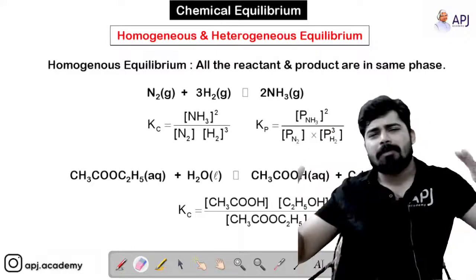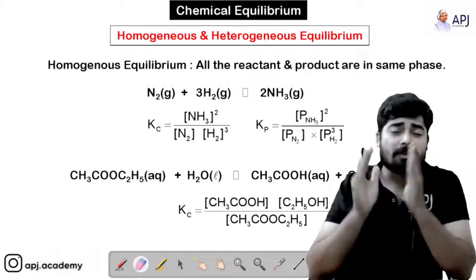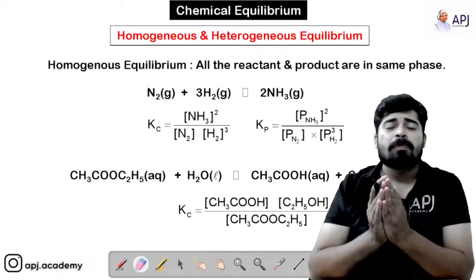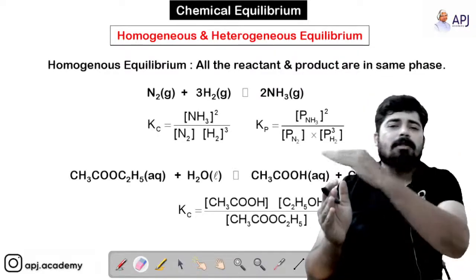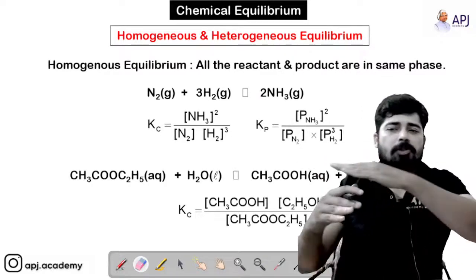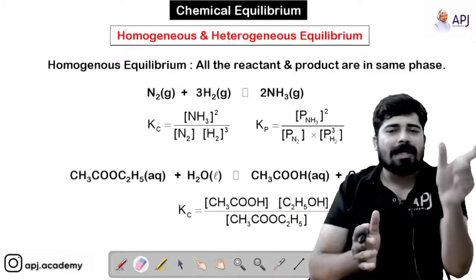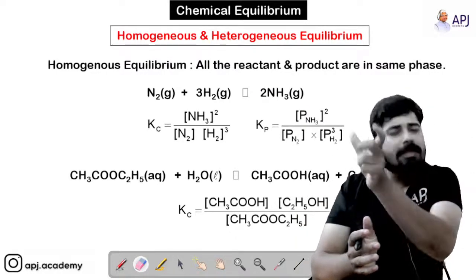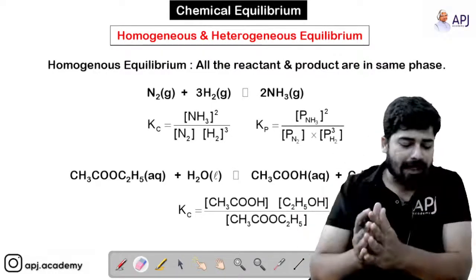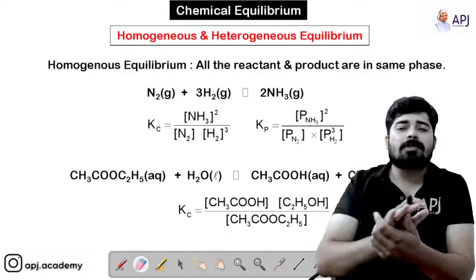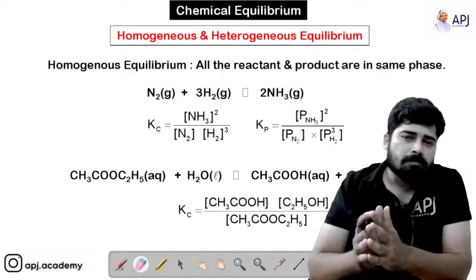So there will be a forward direction and a backward direction. Such reactions are called reversible reactions. Reactants react together to give products, and products react together to give reactants. In both directions the reaction is proceeding.